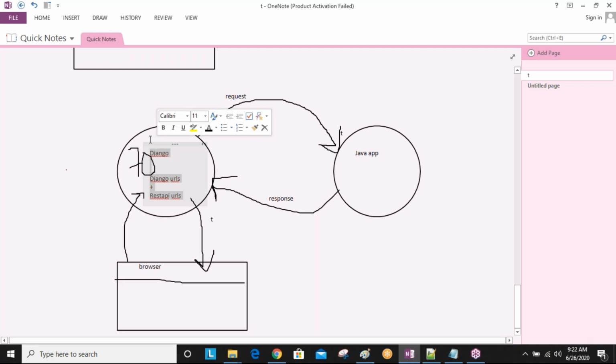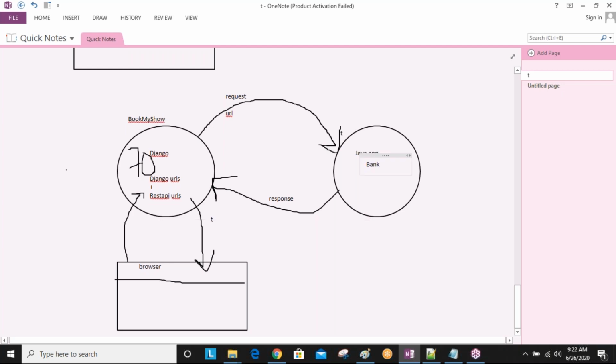And this Java, by using Java technology, I'm developing the bank application, just an assumption like that.